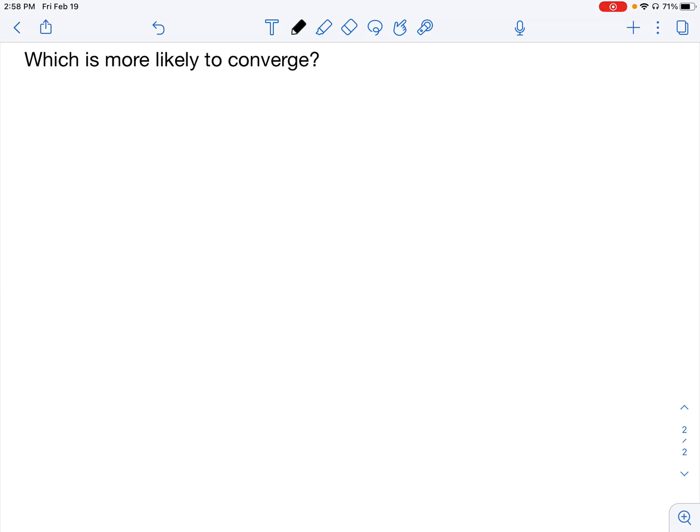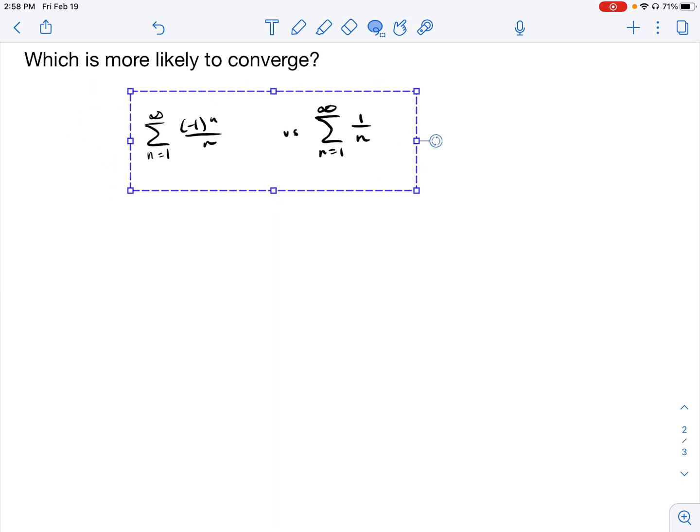Hopefully it makes sense to you that a series that has both positive and negative terms is more likely to converge, just because there's a higher potential that the negative terms help the sum stay small enough to converge. Whereas if you have exclusively positive terms, there have to be certain conditions for those terms to decrease to the point that we approach a finite sum. And maybe the best example of this would be something like the following series here.